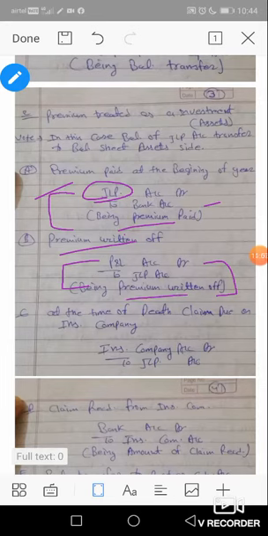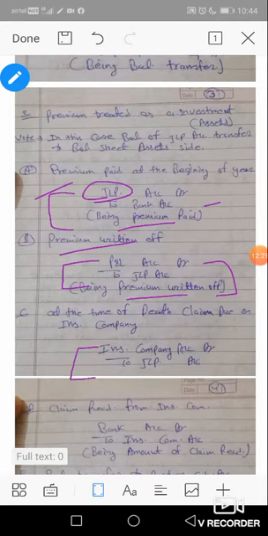Okay. The next entry is at the time of death. The same entries are made, because the only change is that the premium account is replaced by the JLP account. Okay, the next entry is at the time of death, claim due on the insurance company.